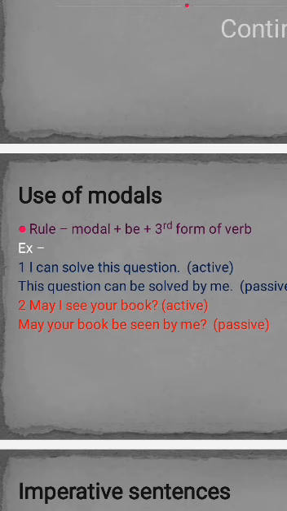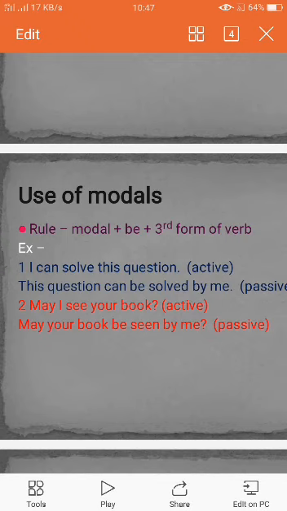Modals are can, could, may, might, must, ought to, should, etc. Now the second sentence is may I see your book? When we change into passive voice, we will write may your book be seen by me.